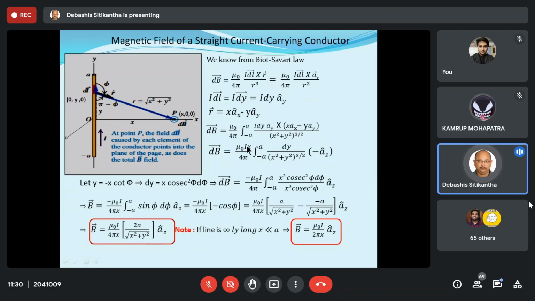So I will take this x outside and write it as minus az cap over here. Now ay cap cross multiplied with ay cap is 0, so that term I have not written. So ultimately we come to the conclusion that from this equation it is very clear your dp vector is going to be along the direction of the minus az cap. Now this equation you have to simply solve.